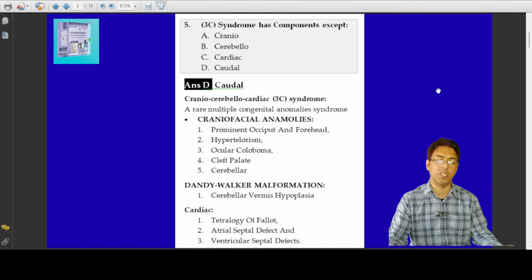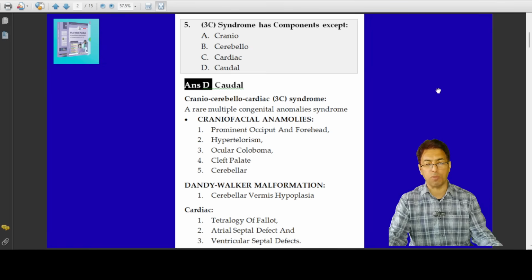So, as far as the 3C syndrome is concerned, you are well aware of this entity, craniocerebellocardiac syndrome. So, you will be having cranial manifestations. Cerebellum will be included in the cranial and cardiac. As far as the craniofacial anomalies are concerned, we're well aware of the prominent occiput and the forehead, hypertelorism and ocular features like the ocular colobomas and the cleft palate, which is important. From the cerebellar aspect, it is the cerebellar hypoplasia, especially the hypoplasia of the cerebellar vermis, which is a feature of the Dandy-Walker malformation as well. And the cardiac features are tetralogy of Fallot, ASDs, and VSDs.